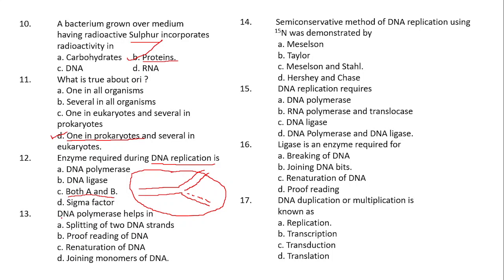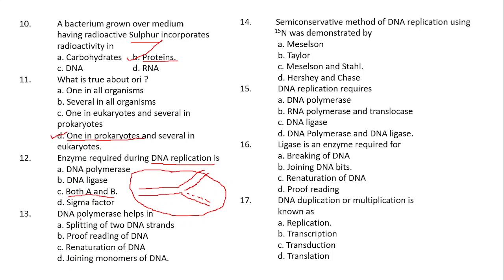Next question. DNA polymerase helps in dash. Option A, splitting of the two DNA strands. Option B, proofreading of the DNA. Option C, renaturation of the DNA. Option D, joining of monomers of the DNA.